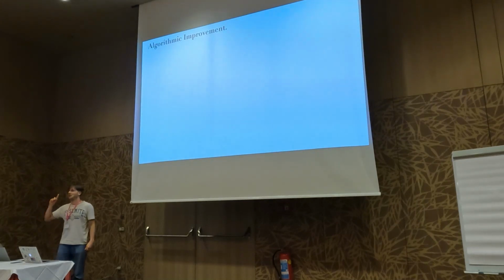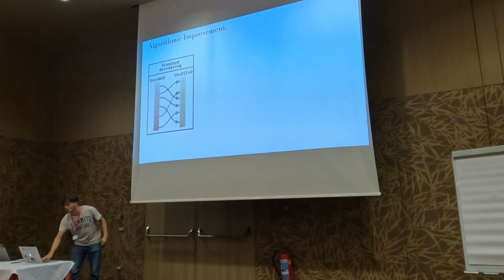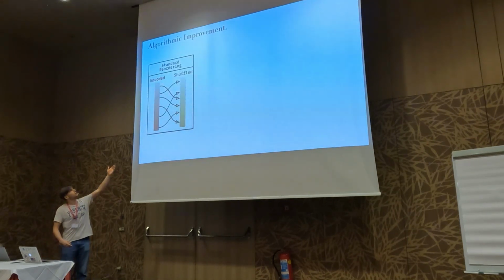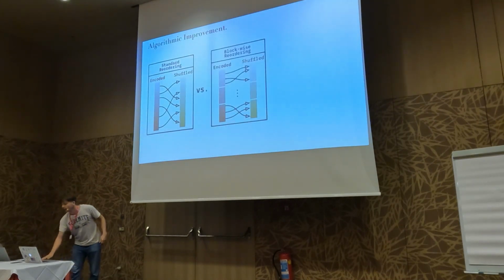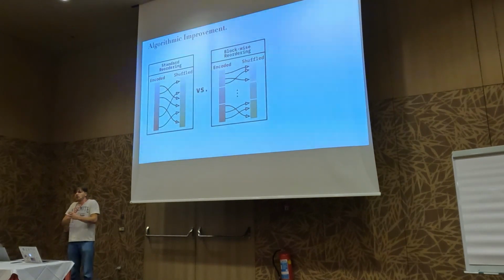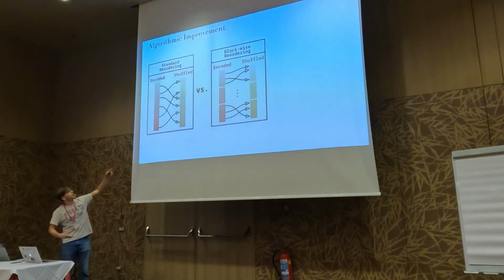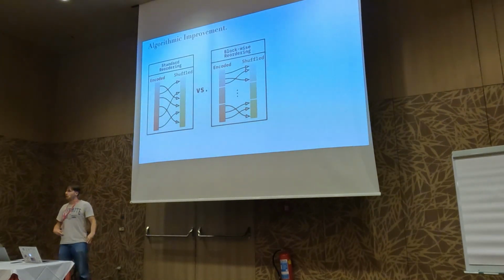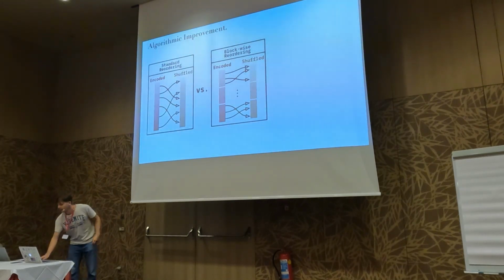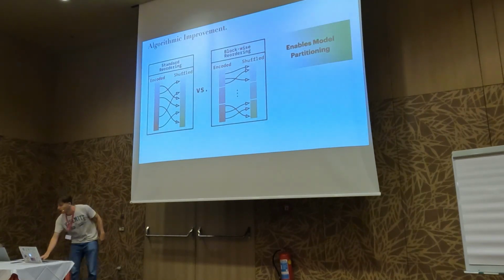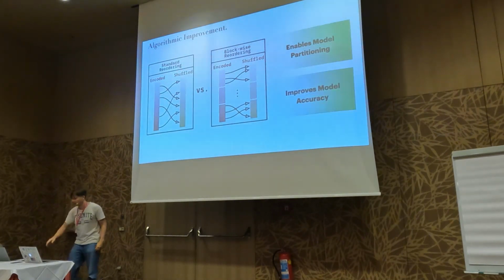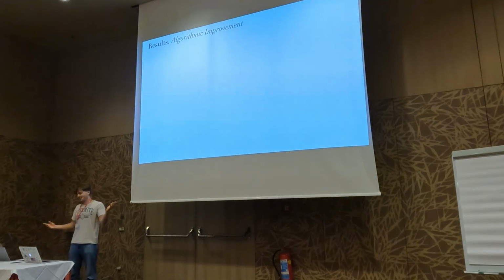And I didn't tell you the best part, which is we actually have an algorithmic improvement that made all this possible. This is the standard way to shuffle the input in weightless neural networks. We found that we couldn't really split the model if we use this kind of shuffling. But if we do shuffling block-wise, then not only does it enable the model partitioning that I was talking about, but it also improves the model accuracy. Very exciting. And so these are my results.